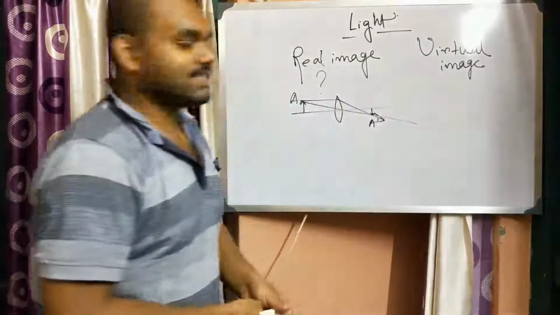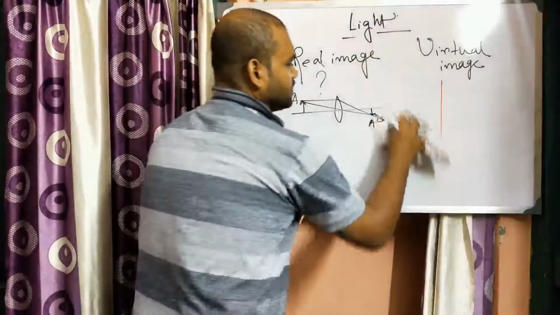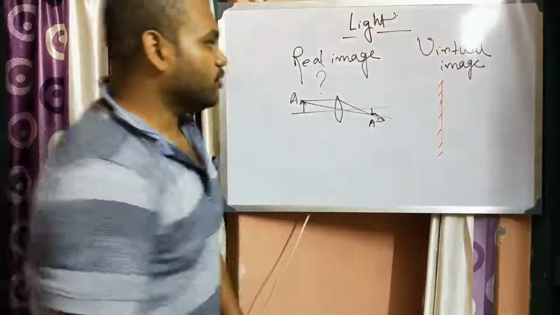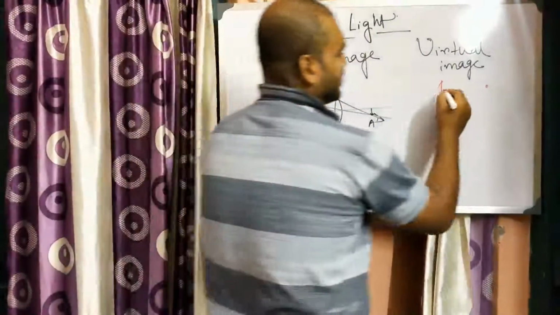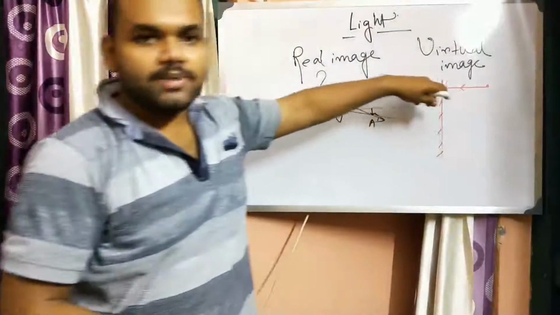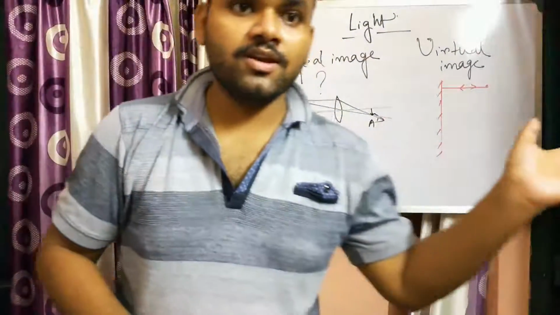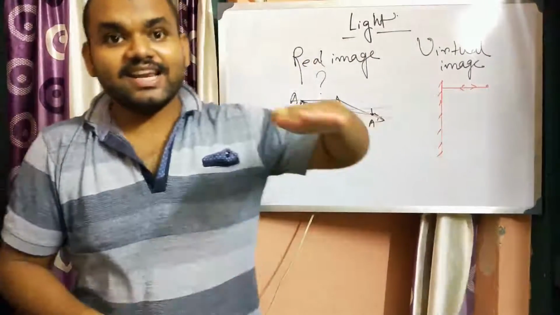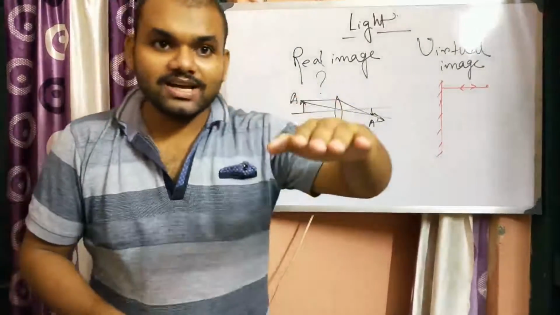Suppose this is a mirror. Suppose there is a point object, and if a ray is incident normally, then it will go back normally, because from the laws of reflection we have learned in previous classes that if a ray is incident normally, then the reflected ray also comes back along the same line.